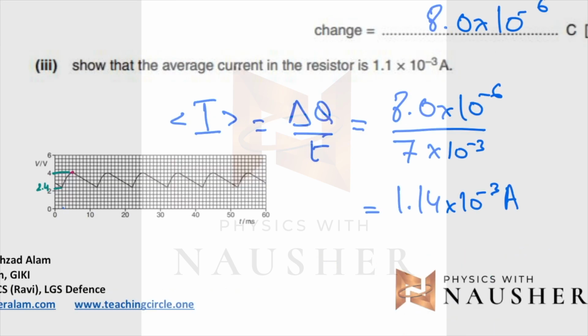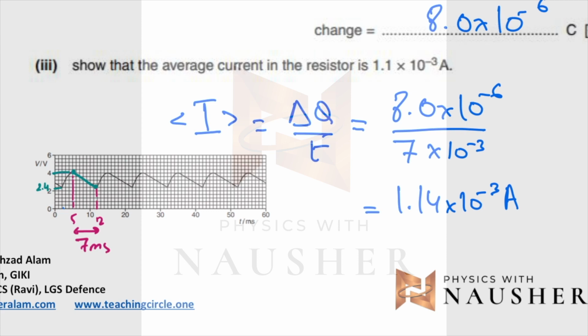So you must understand कि resistor में current आया क्यों है? क्योंकि यहाँ पे capacitor discharge किया. Capacitor discharge किया है तो resistor में current आया. अब ये कितने time में discharge किया? This is 5 and this is 12. So it discharged in a time of 7 milliseconds. And in this time, how much charge did it give? You have calculated that charge as 8 into 10 to the minus 6 coulombs.